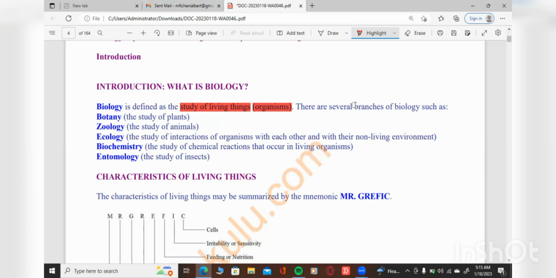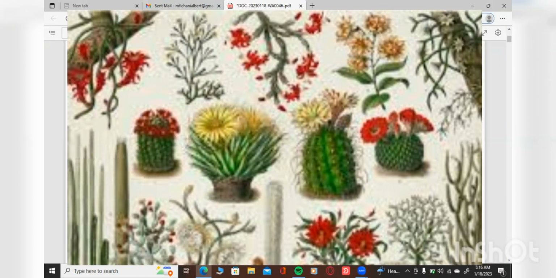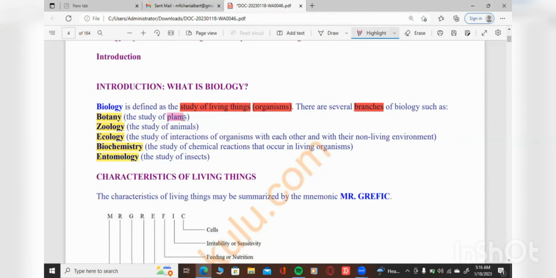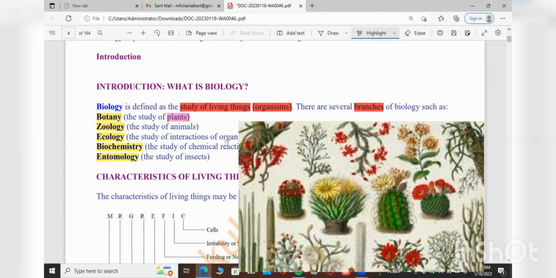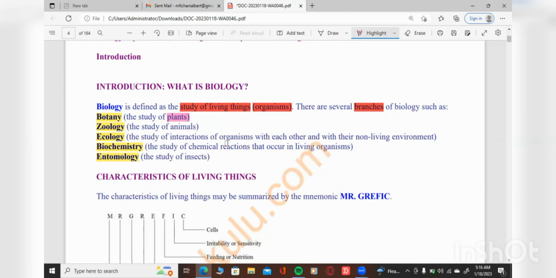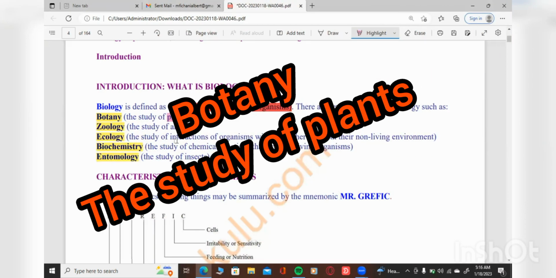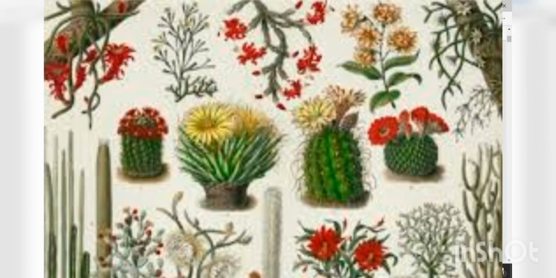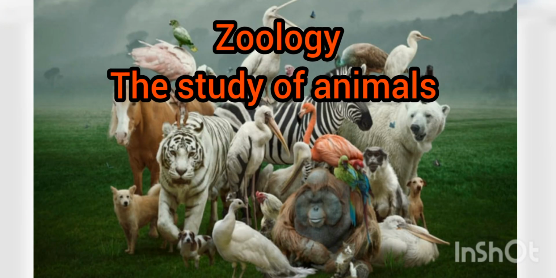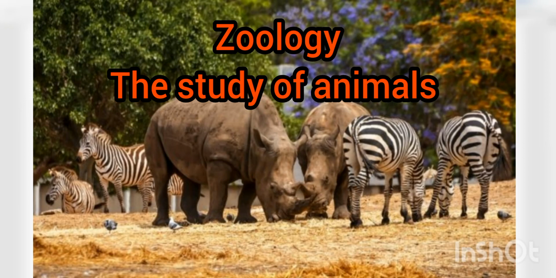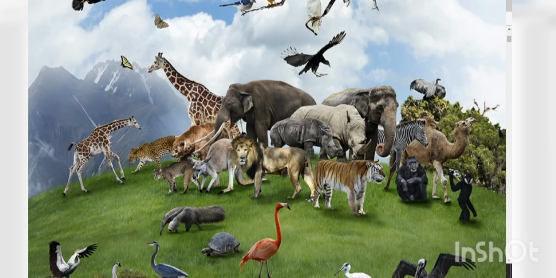Several branches of biology. Okay. When we talk of botany, we are talking about the study of plants, all right? So when we begin to study plants, it means we are studying the branch of biology called botany, all right? So the study of plants is called botany. The study of animals is called zoology, from the word zoo. I guess you know what a zoo is.